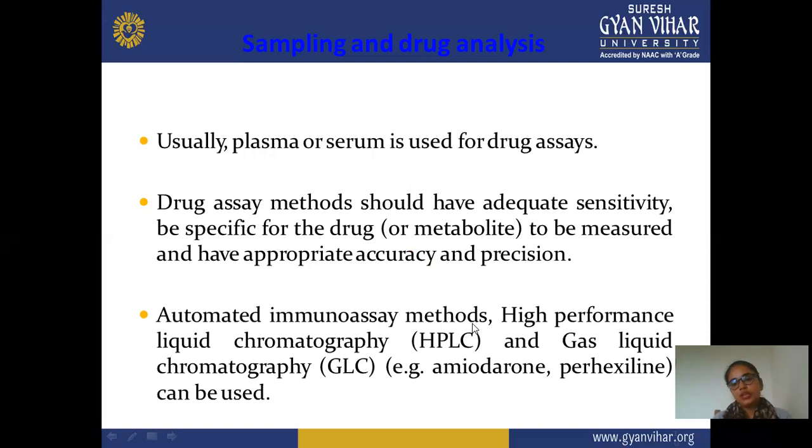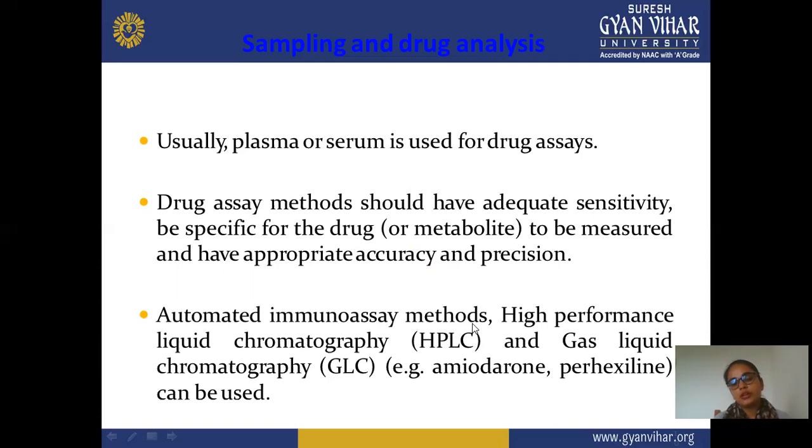Next is that the assay method should have adequate sensitivity. This means the assay method should be sensitive and specific for a drug or metabolite, and should have appropriate accuracy and precision. When we take proper precautions and use an adequately sensitive and specific method for your drug, we receive accurate and precise results. So you can also take appropriate action for the formulation.